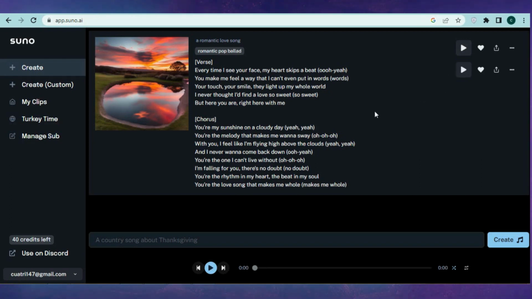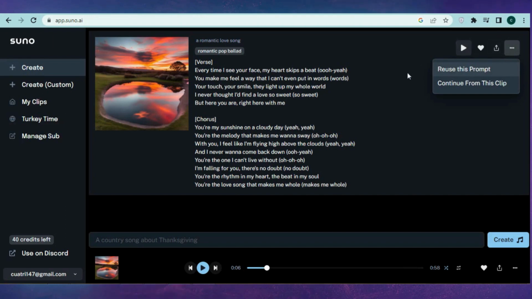Not only that, it also provides the lyrics. Great! If you like a version, simply click on the 3 dots and you'll see 2 options. If you want to continue with this song, click Continue from this clip, or if you want to create another song, click Reuse this prompt. Now, just download the song to your device. You can download the video or just the song as an MP3.